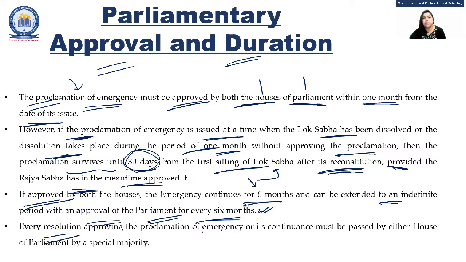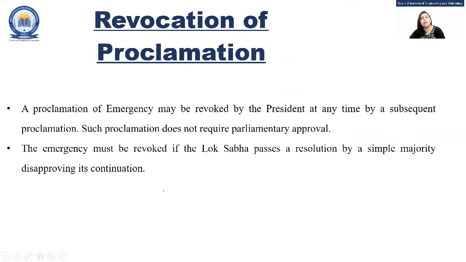Every resolution approving the proclamation of emergency or its continuance must be passed by both of the houses. Means if someone is saying that it must be continued after 6 months, then for the continuance of this emergency, definitely both the houses must agree by a special majority. We have seen that concept in the majority and amendment process: two-thirds of members present and voting, and more than 50% of the total membership. If they are agreeing, then it is known as a special majority. That is how every resolution requires it.